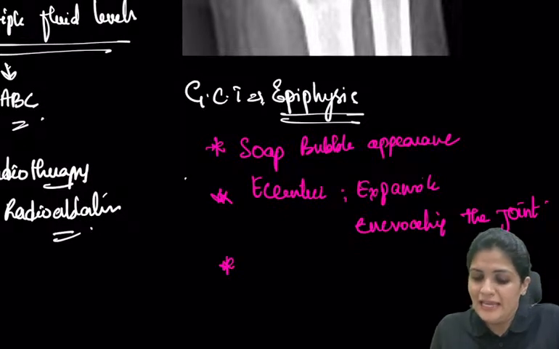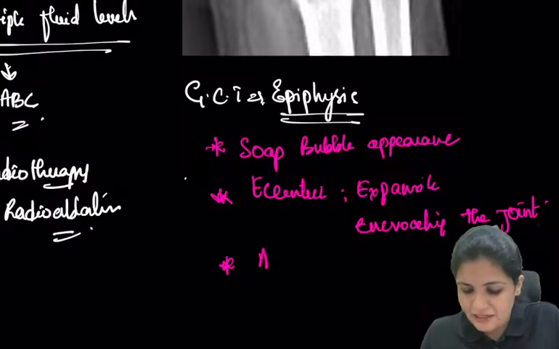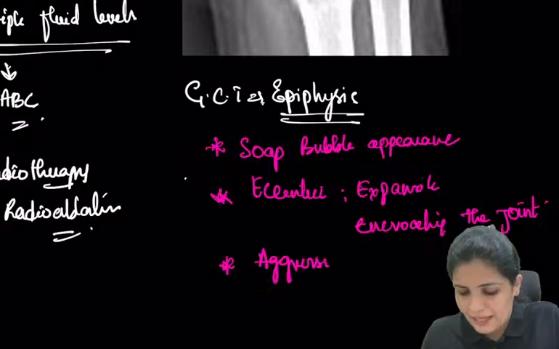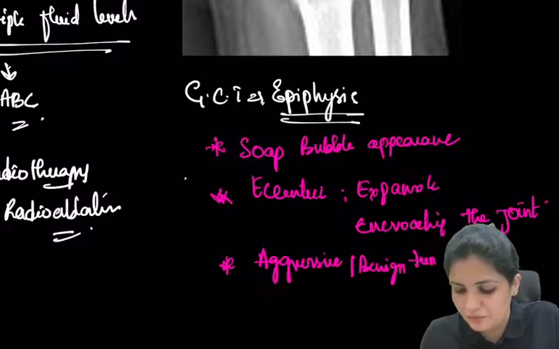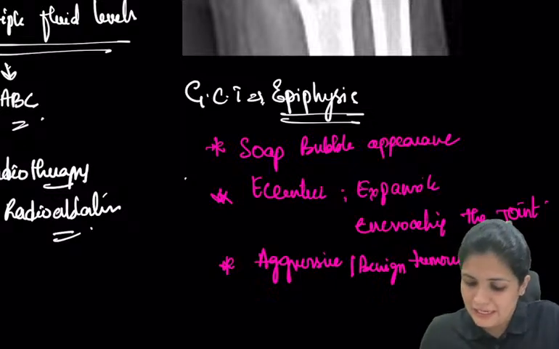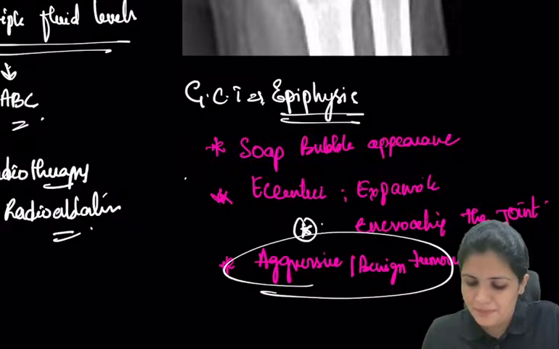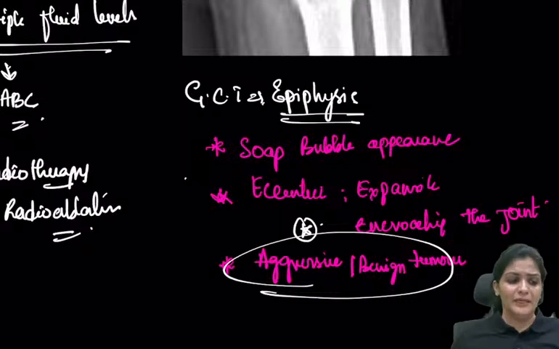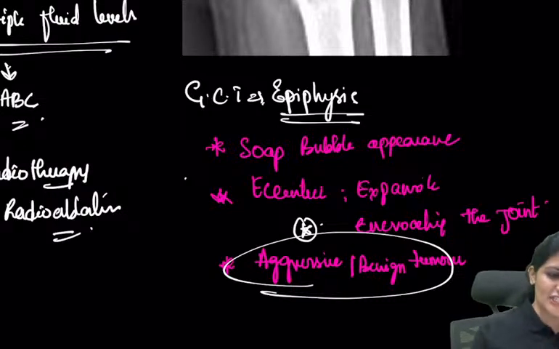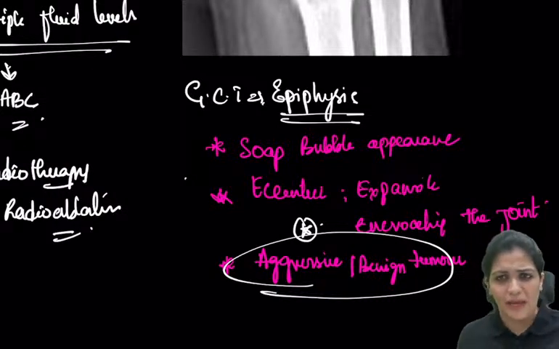So the treatment, so this is supposed to be an aggressive but a benign tumor. This is the important thing which you have to remember. So this is an aggressive tumor, but it is benign. So then what do I mean by aggressive? Yes, there is eggshell crackling, but it is not a very important finding.